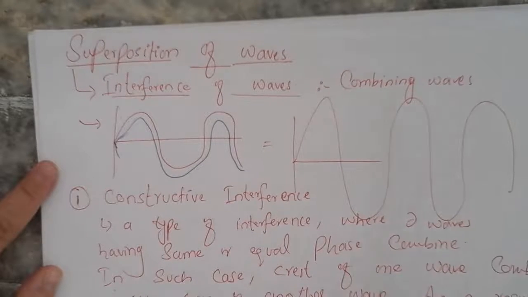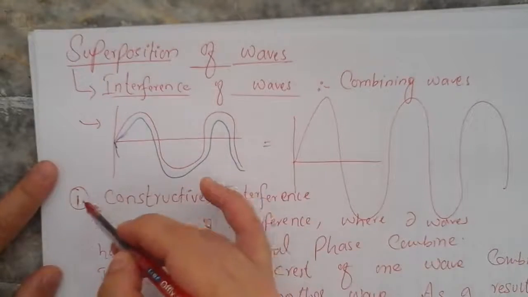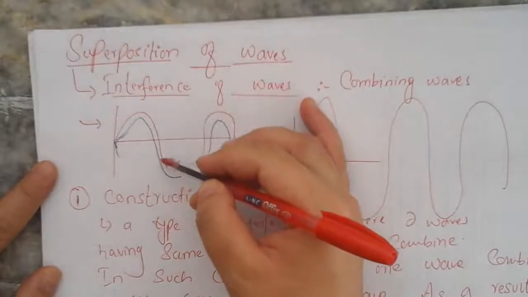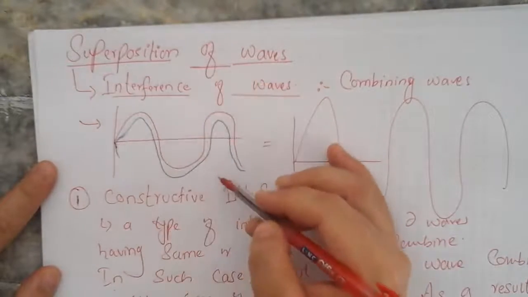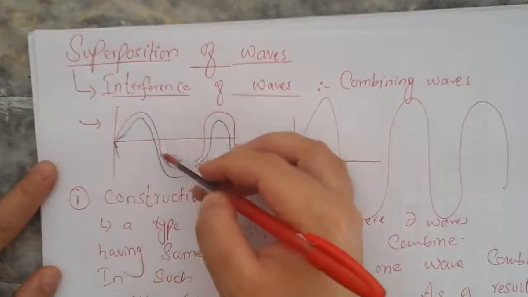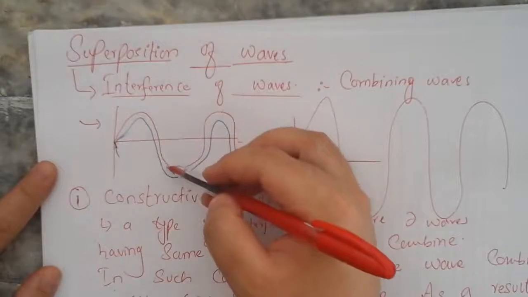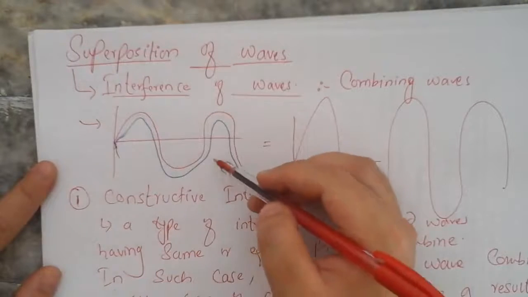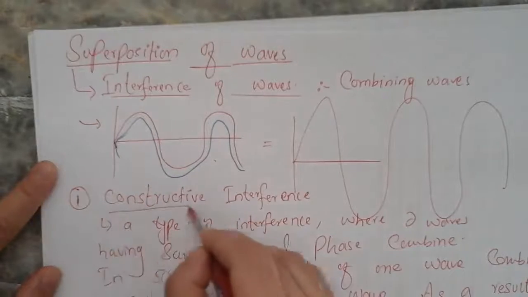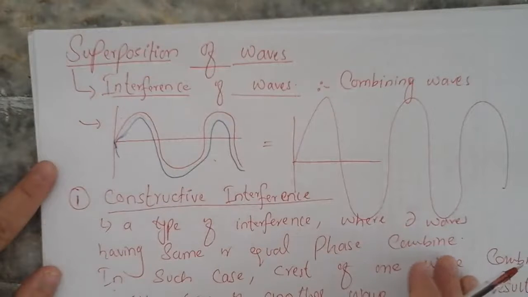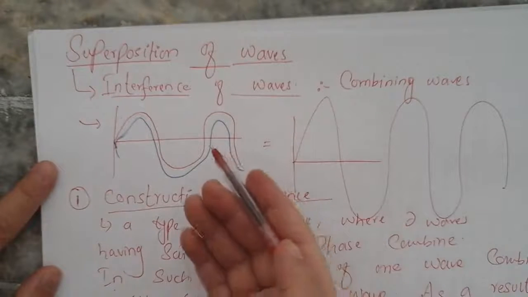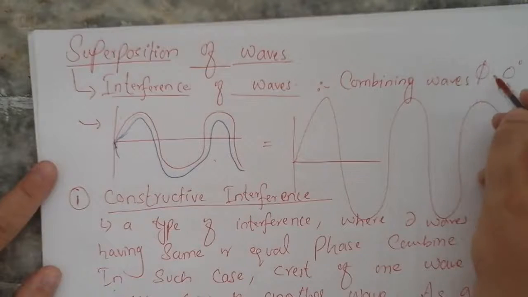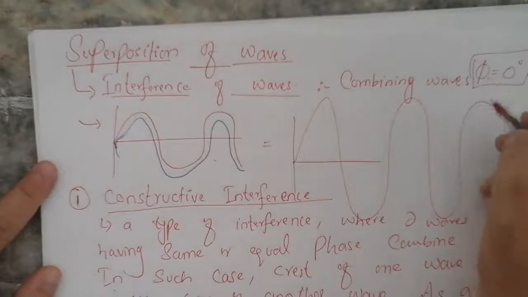Okay, so this is one condition of the interference of waves, in which two waves having the same phase, the crest of one wave combined with the crest of another wave and the trough of one wave combined with the trough of another wave. If such interference occurs, we call this type of interference constructive interference. The change of phase is actually 0 degree.